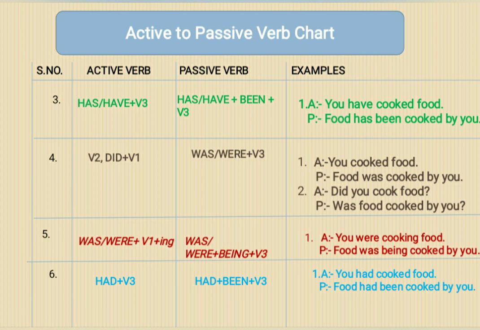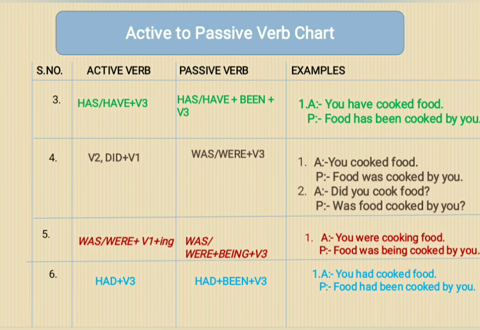In active voice, if it is written you have cooked food, its passive will be food has been cooked by you. Now here in active voice you had have, but when you converted it into passive voice you have written has.